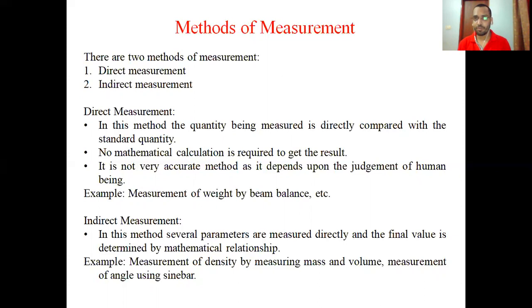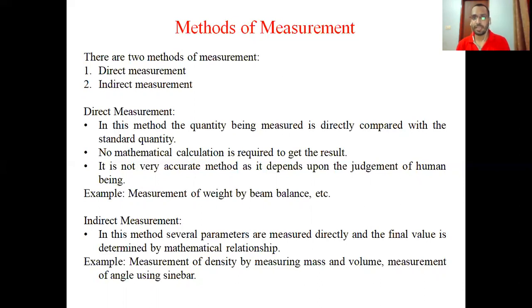In indirect measurement, we measure the various parameters directly, and then we put these separately measured parameters in the mathematical relationship, like in the case of area. As in the case of measurement of density, we measure the mass and the volume, and we put both values in the density formula.